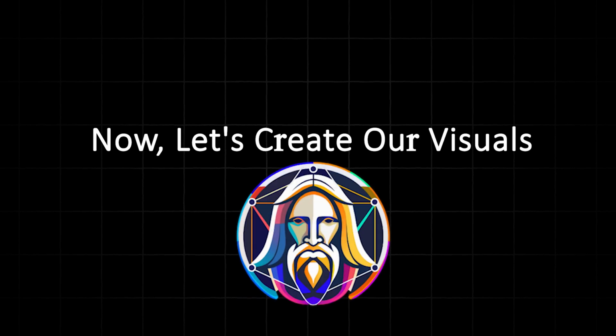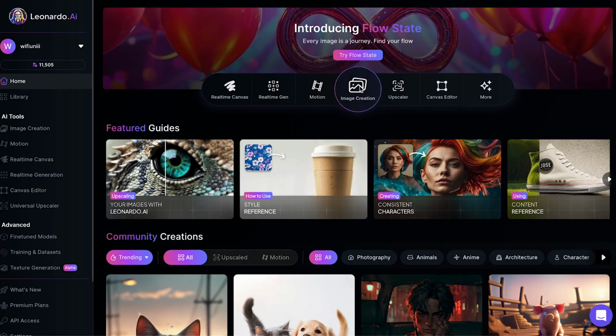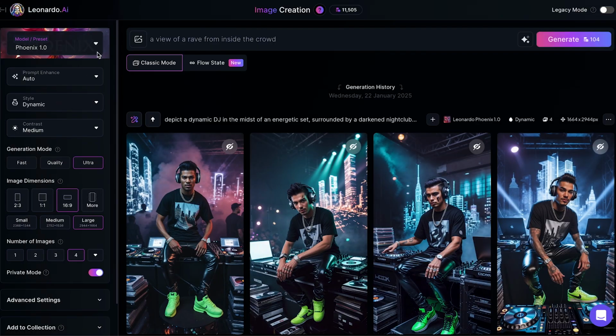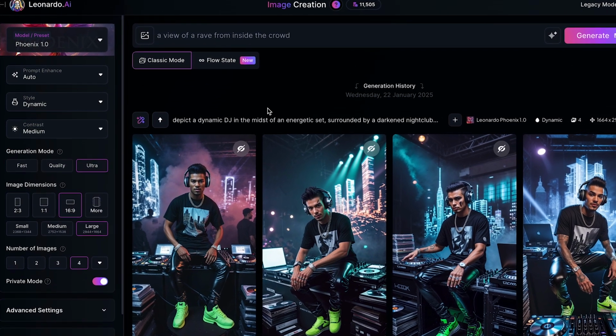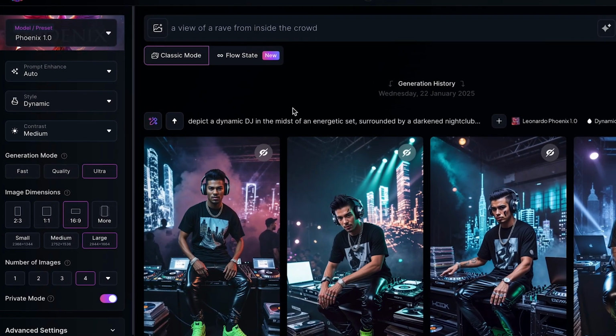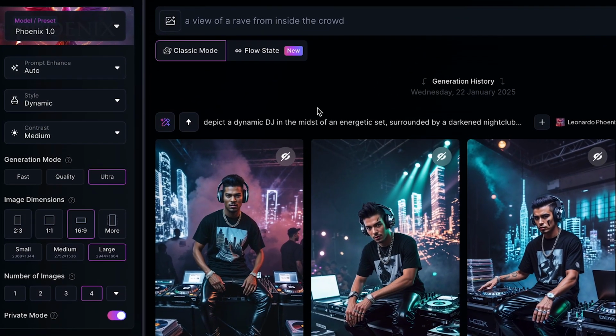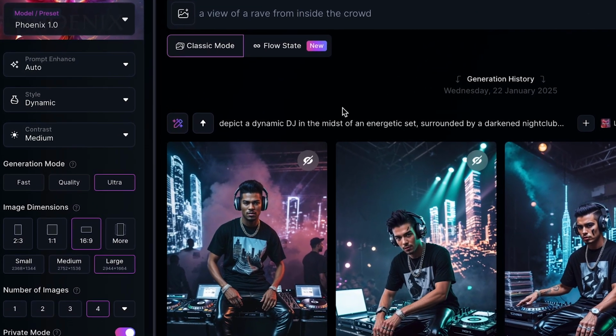For this, I'll use Leonardo. They give you 50 credits per day, which is more than enough. Once you're on Leonardo, head to image generation. There are a few settings we need to adjust. Pause this video and configure your settings exactly like mine, including the same ratio, images per generation, and generation model.